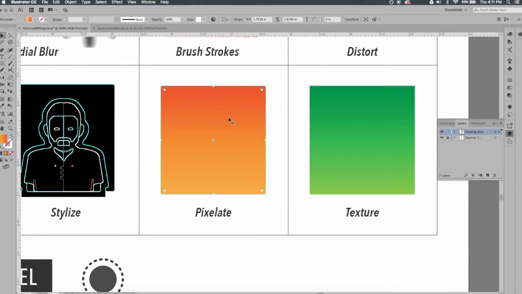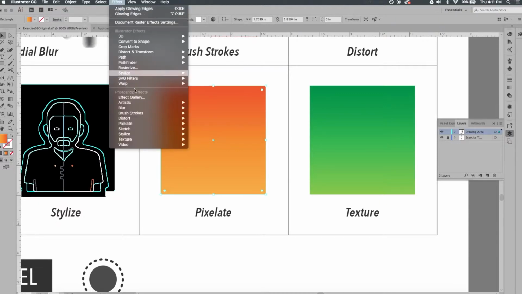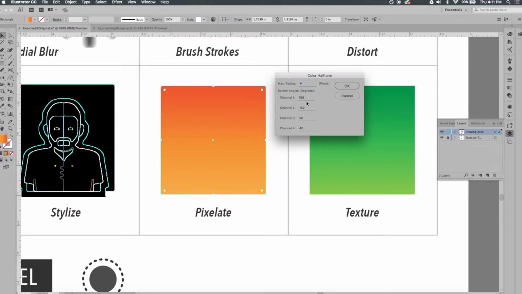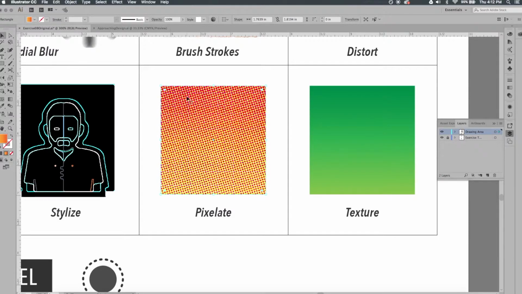Let's try the Pixelate one. So I'll just select this gradient shape. I'll go to Effect, Pixelate, and we'll try the Color Halftone. And unless you know a thing or two about working with channels and the radius of these halftones, just keep these all by default. I don't have time to go into how to adjust these, but for now we'll just keep this by default and click OK. And now we can see it's broken up that gradient into these halftone dots. So large red dots getting smaller, and then the other way, these large yellow dots in the background getting smaller, moving this way. So that's one effect we could do with Pixelate.